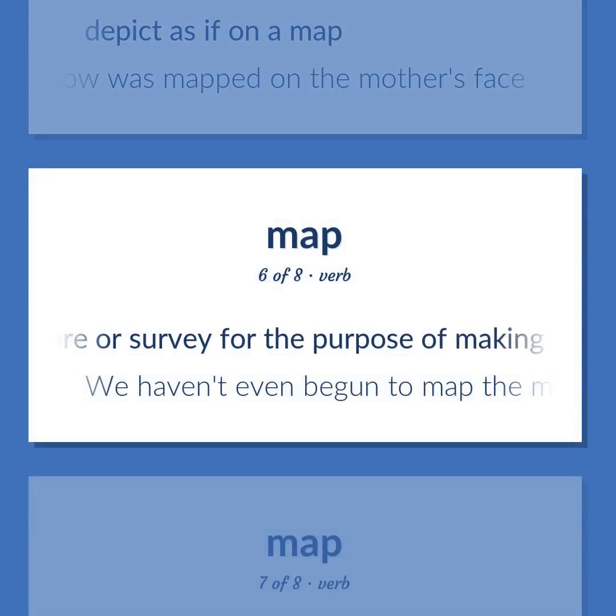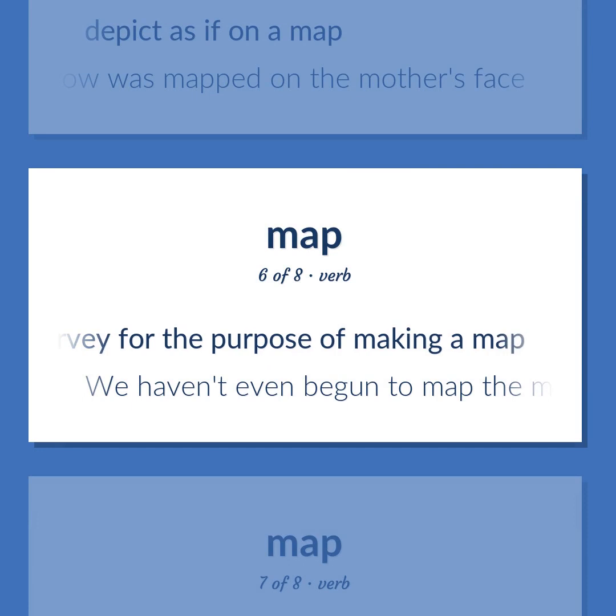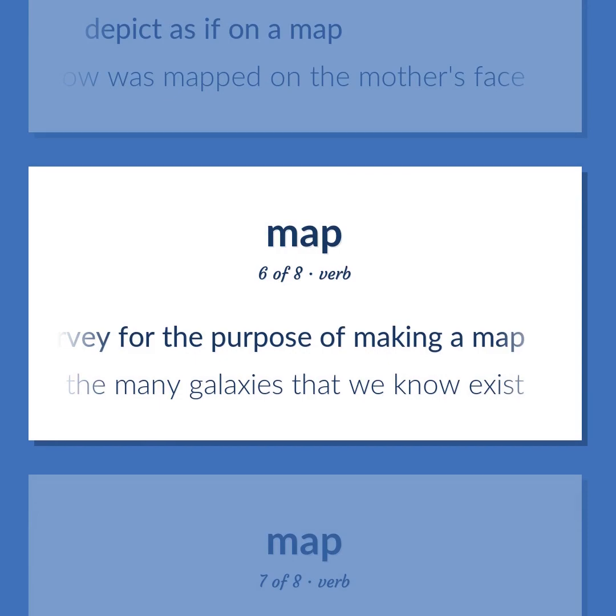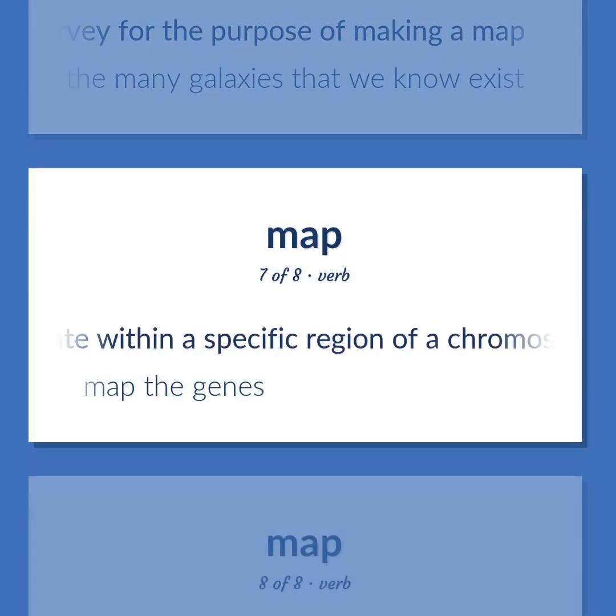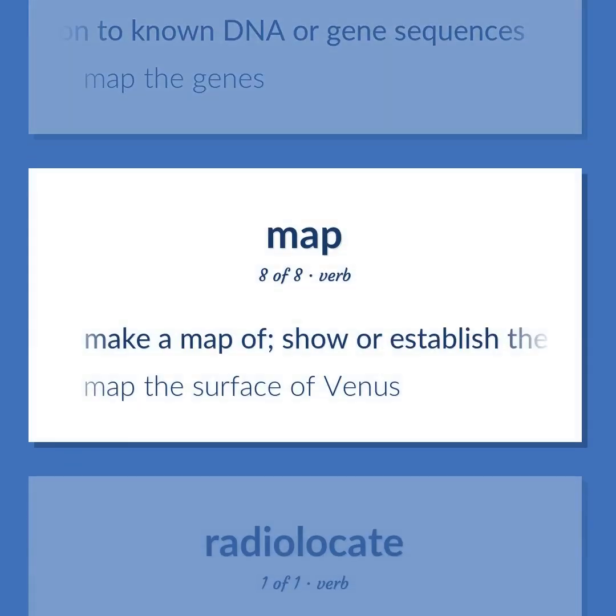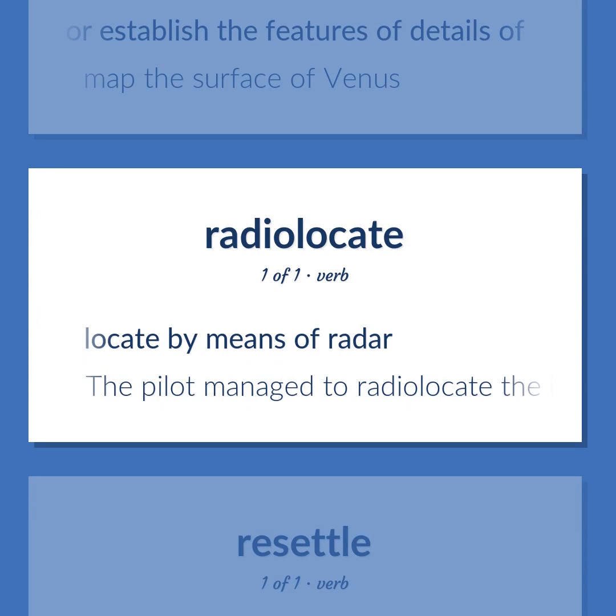Explore or survey for the purpose of making a map. We haven't even begun to map the many galaxies that we know exist. Locate within a specific region of a chromosome in relation to known DNA or gene sequences. Map the genes. Make a map of. Show or establish the features or details of. Map the surface of Venus. Locate by means of radar. The pilot managed to radiolocate the lost aircraft.